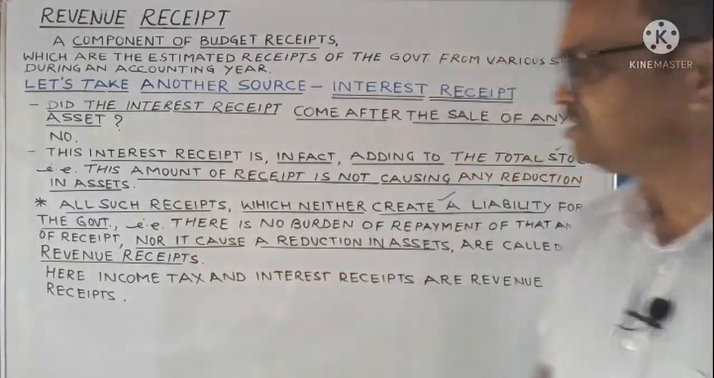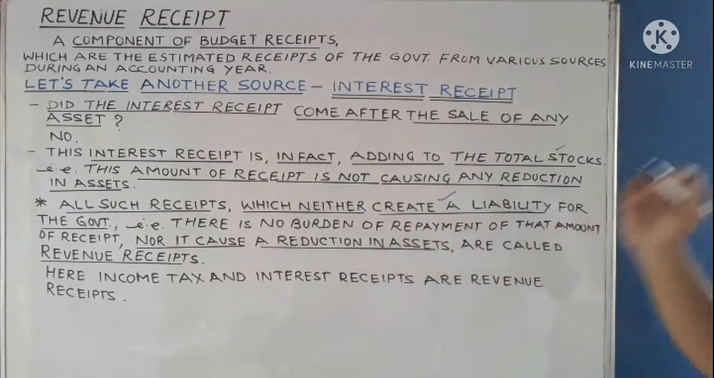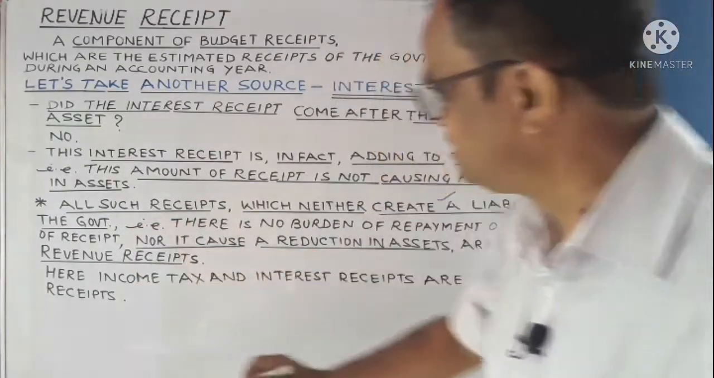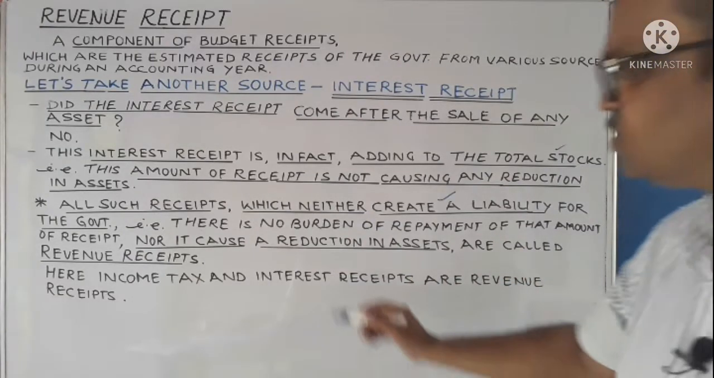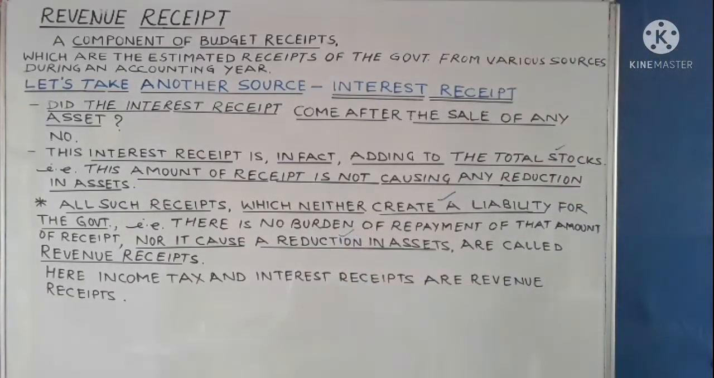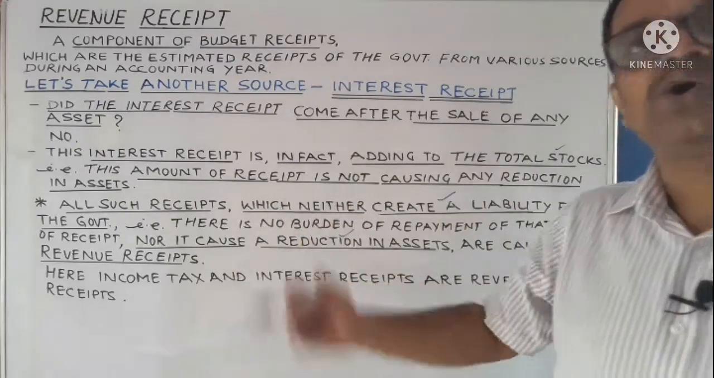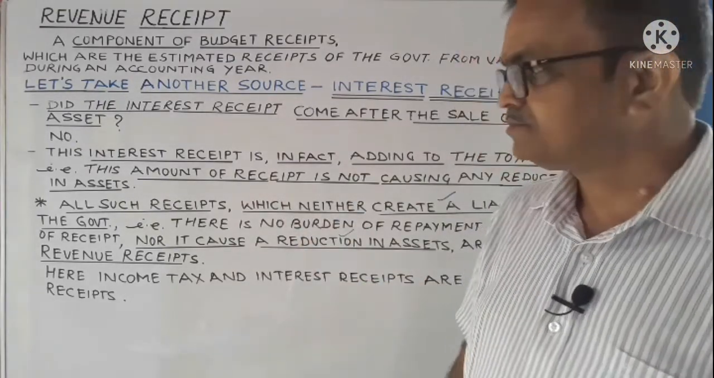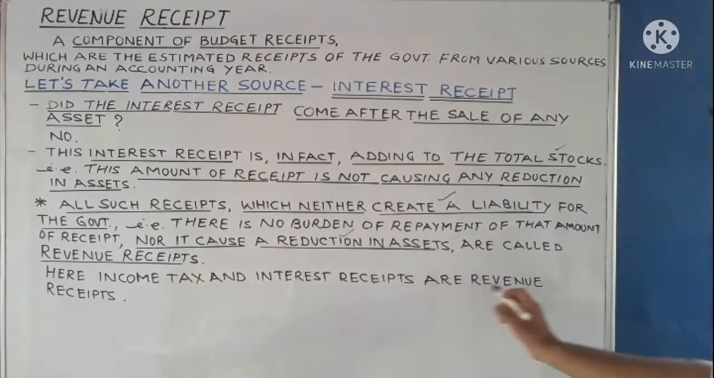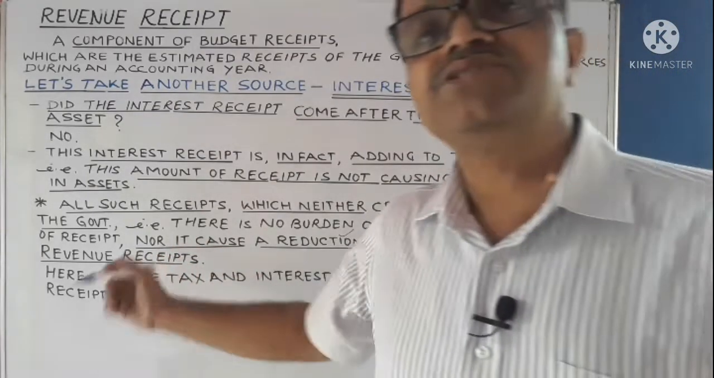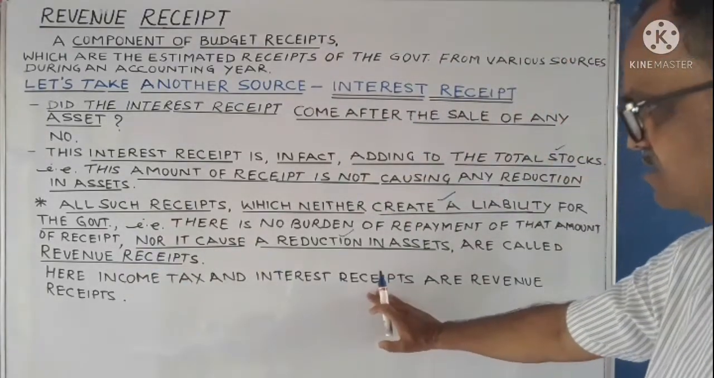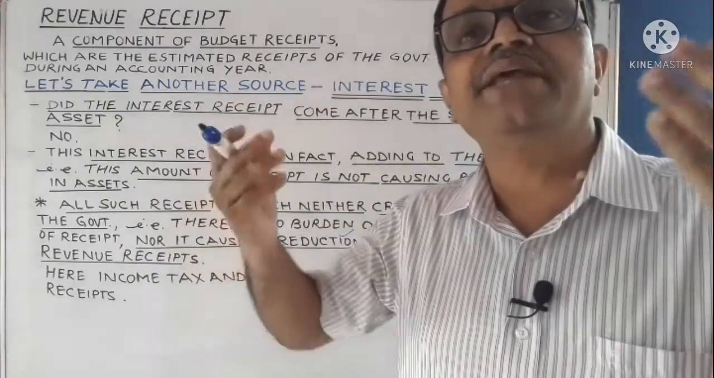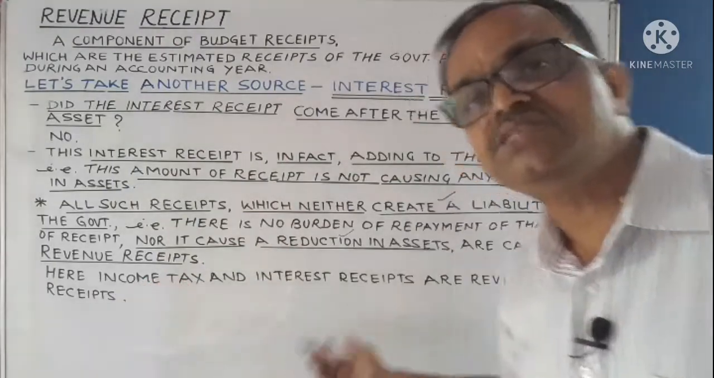All such receipts which neither create a liability for the government, that is, there is no burden of repayment of that amount of receipt, nor cause a reduction in assets, are called revenue receipts. That is, here income tax and interest receipts are revenue receipts. Income tax does not create any liability, interest receipts do not cause any reduction in assets, and therefore these are revenue receipts.